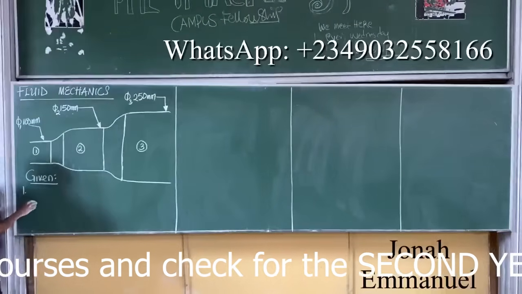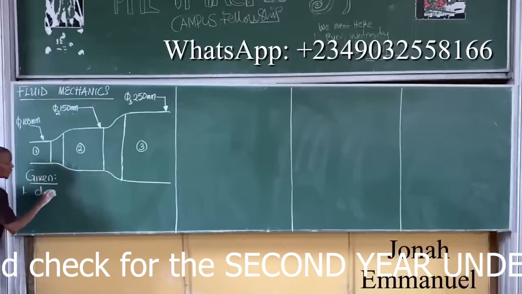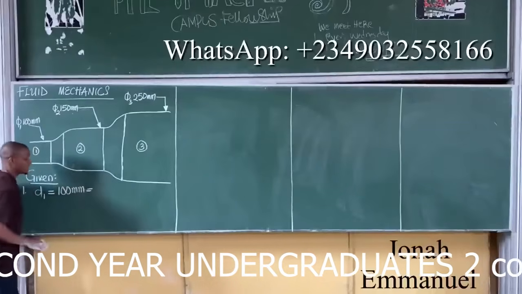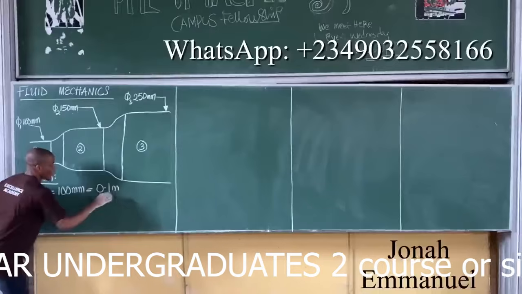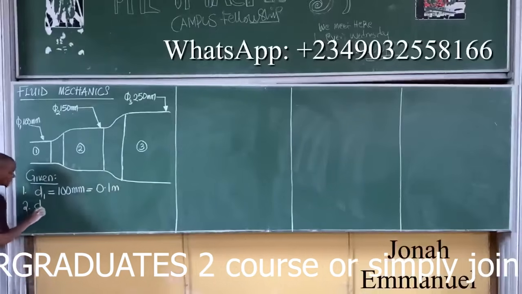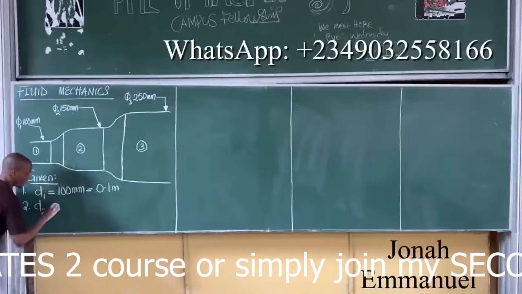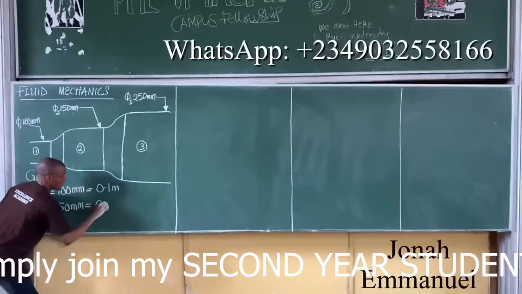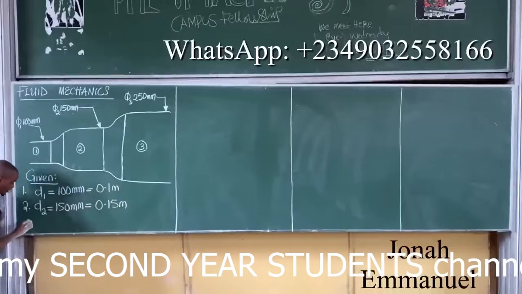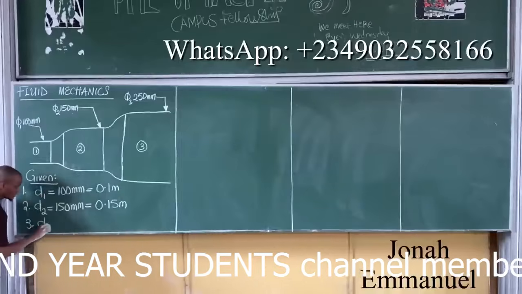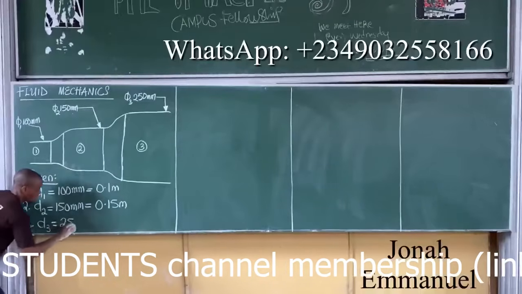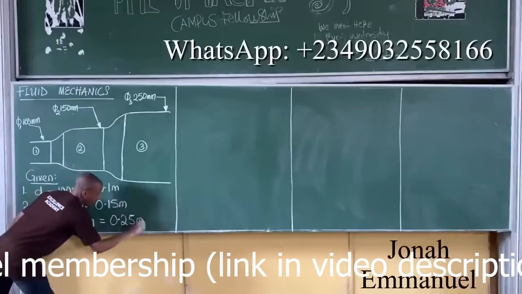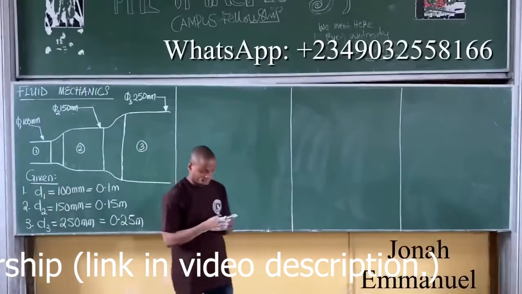Number 1, diameter of section 1, D1, is equal to 100 millimeters. Convert to meters, divide by 1000, 0.1 meter. Number 2, diameter of section 2, D2, is equal to 150 millimeters. Divide by 1000, 0.15 meters. Number 3, diameter of section 3, D3, is equal to 250 millimeters. Divide by 1000, 0.25 meters. So I have these 3.